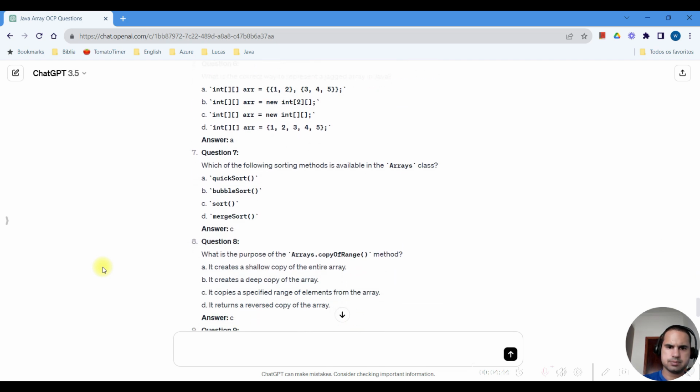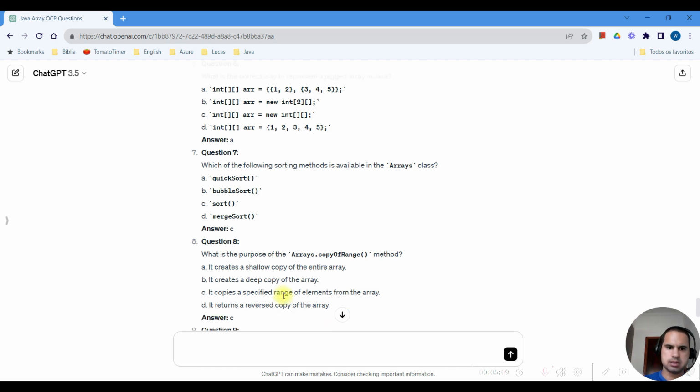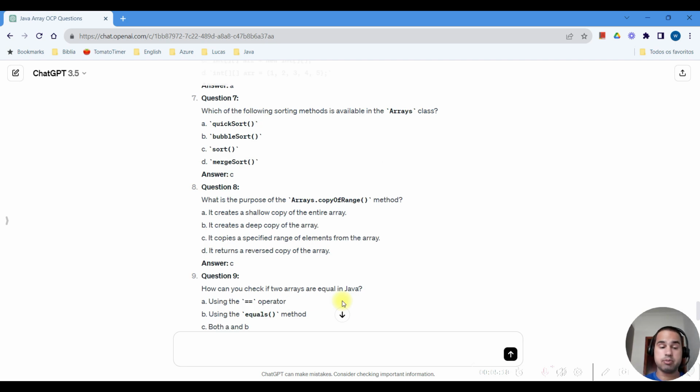Number 8. We talked about it. What's the purpose of Arrays.copyOfRange? So the purpose is to copy a range of the array. I pass the parameters, the start index and the end index. Letter C.